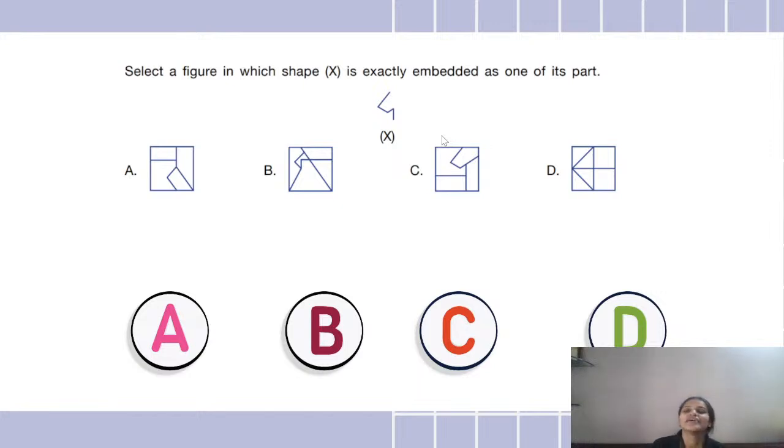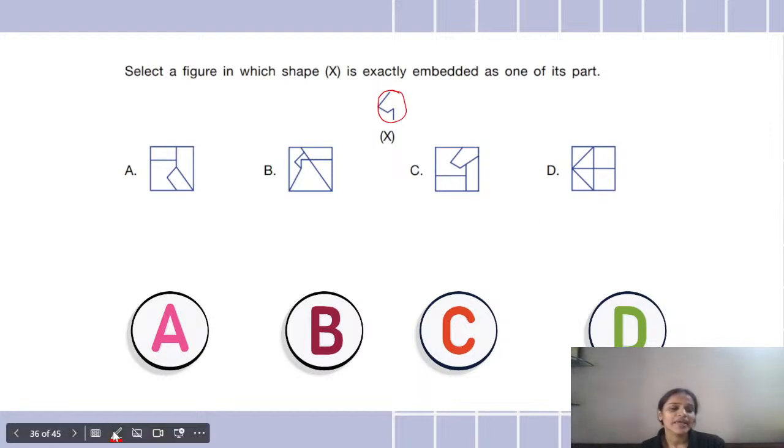Very good. Okay, now coming to this shape X. Select a figure in which shape X is exactly embedded as one of its parts. कौन से शेप में ये फिगर जो है X वो हमारा आ रहा है? कौन सा ऐसा शेप है जिसमें मेरा फिगर X embedded है? Okay, in which figure, which option is figure X embedded? So you have to find out and tell me in which figure it is embedded.